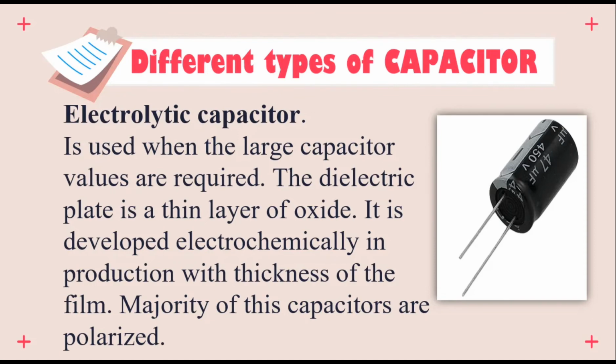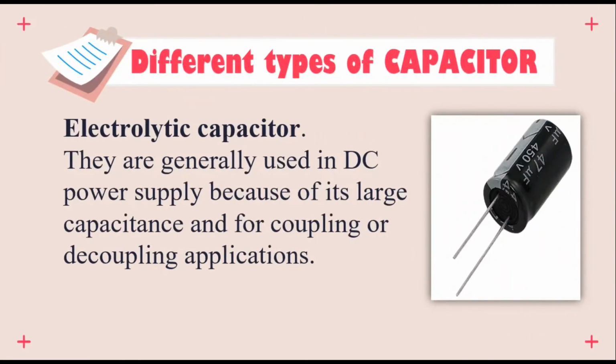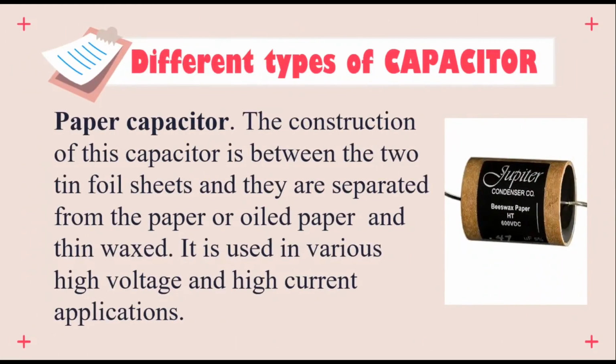Majority of these capacitors are polarized, which means the sign is indicated. They are generally used in DC or direct current power supply because of their large capacitance, and for coupling or decoupling applications. Second is the mica capacitor. This capacitor is a group of natural minerals. Mica is used as the dielectric. They are low-loss capacitors, which allows them to be used at high frequencies, and their values do not change much over time. The third is the paper capacitor.